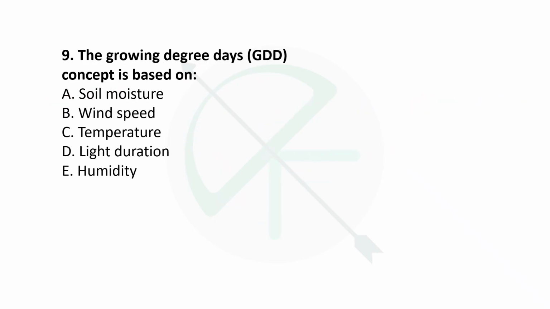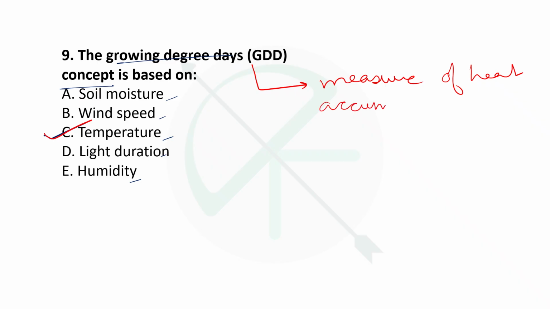Let us now move on with the next question. The growing degree days concept is based on moisture, wind speed, temperature, light duration or humidity. The right answer here is temperature. So growing degree days, basically it's a measure of heat. What heat? The heat that accumulates in plants or crops, that is necessary for prediction of the development of the plant and crop. Okay, so that is what it refers to.